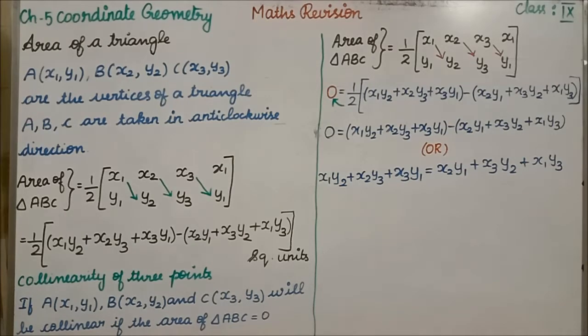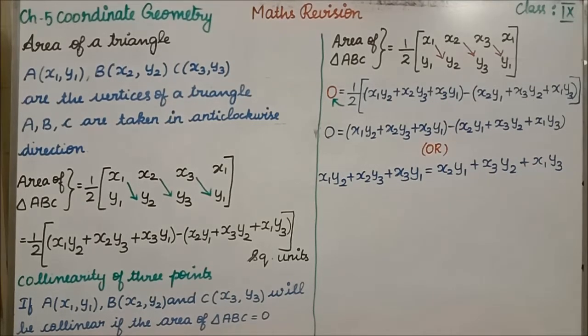Clear? If any vertex is missing, for that purpose you need not draw. If all the vertices are given and they ask you to find the area of a triangle, only at that time you have to draw the graph.